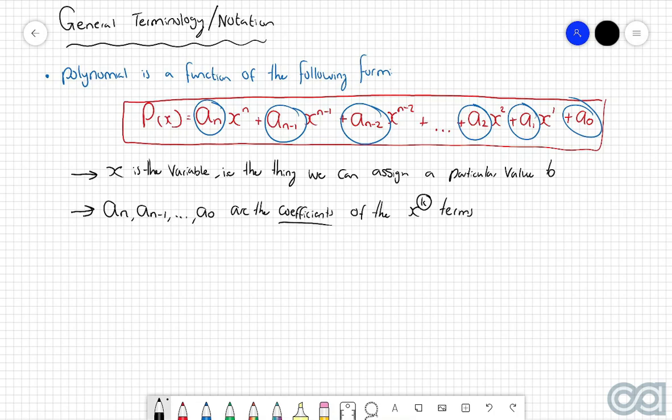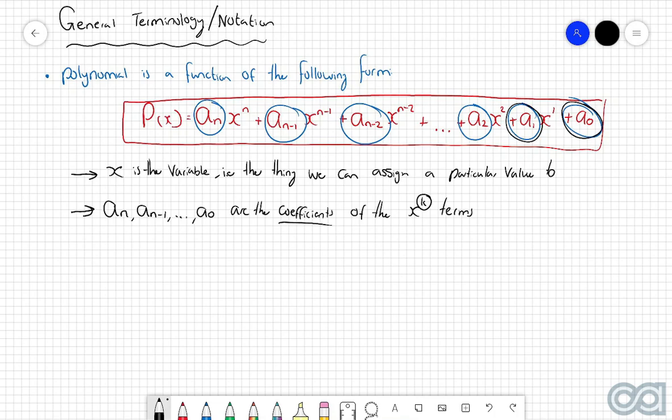When I say x to the power of k, I just mean that x to the power of k could be x to the power of 1, x to the power of 2, x to the power of 3, and so on. And again, just to put your mind at ease, remember that these parts here are just numbers. They could be a positive number, they could be 0, they could be a negative number or whatever, but they are essentially just numbers. The only reason why we notate it like this is we say that this a subscript 0 is the 0th coefficient.